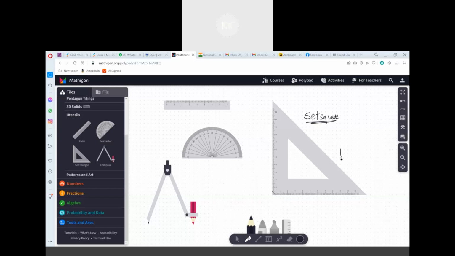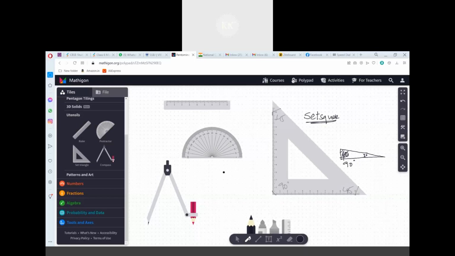One more, like this: one angle is 90 degrees, one is 30 degrees, and one is 60 degrees. The other one has a 45 degree angle, so 45, 45, and 90. Both are right angle triangles.